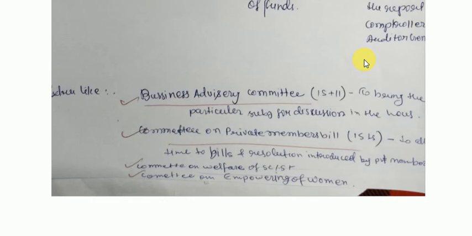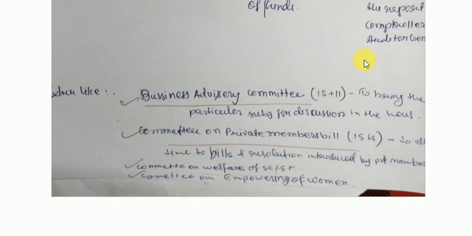The next, the Committee on Private Members' Bills and Resolutions, has 15 members only from LS. They are elected or nominated by single transferable vote, and the main function is to allocate the bills and resolutions introduced by private members.